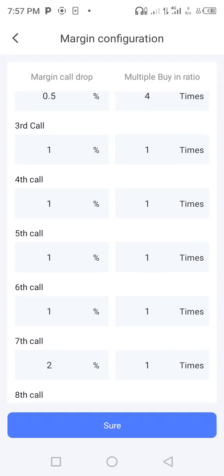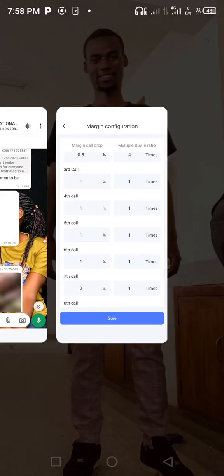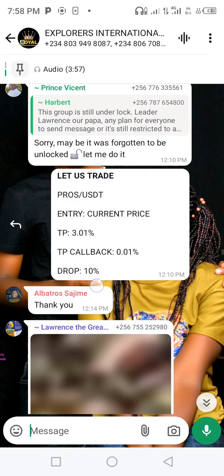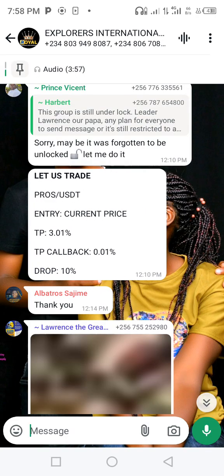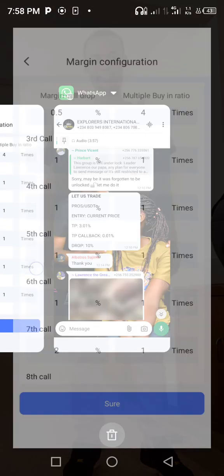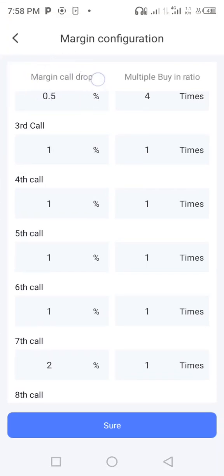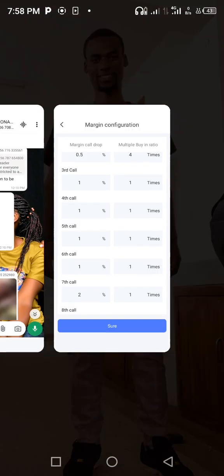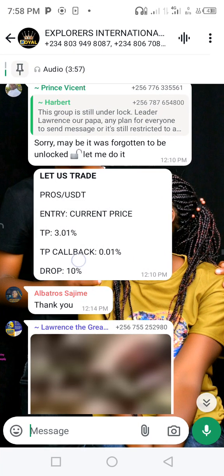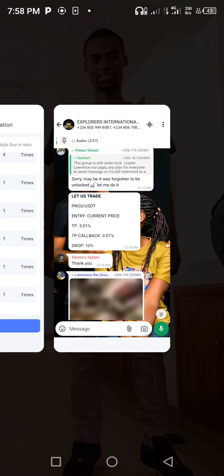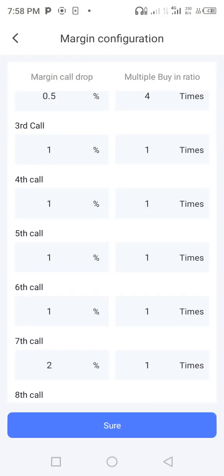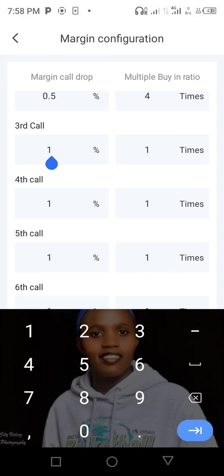They have said it is 10. You see this? The margin call drop is 10. So what you do, you start changing the strategy.